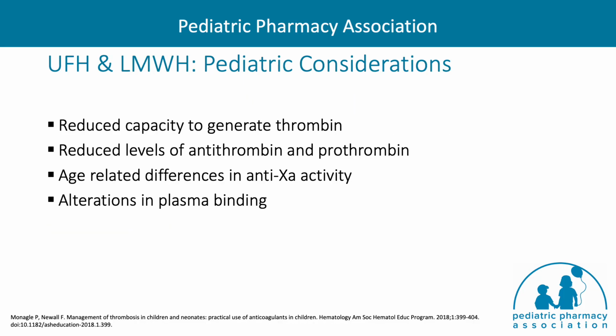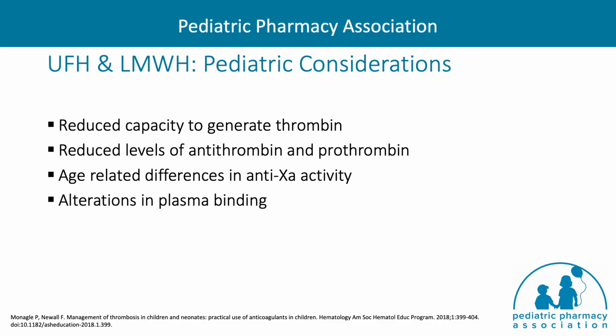To wrap up the discussion on heparin and low molecular weight heparins, there are a few pediatric-specific considerations to remember. As previously mentioned, due to underlying physiologic differences between children and adults, including the reduced capacity to generate thrombin, pediatric patients may respond differently to unfractionated heparin as well as low molecular weight heparins when compared to adults.